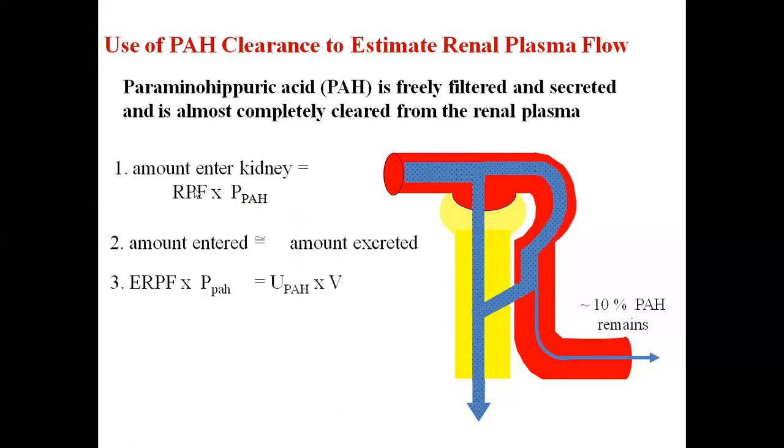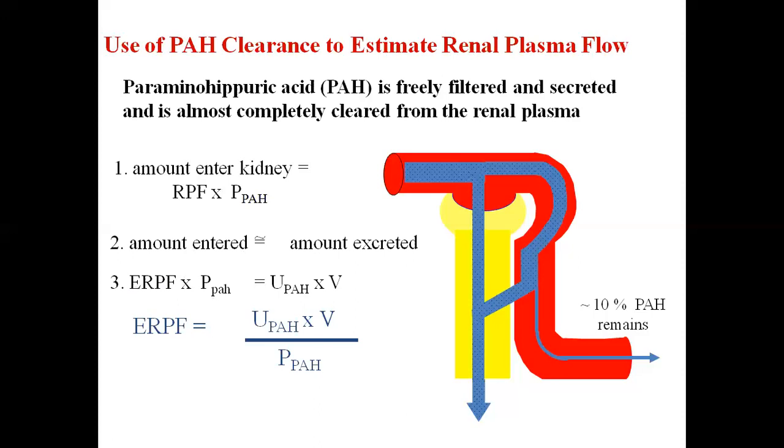So what is the amount entered? Here, as I told you, around 10% is remaining here. So we take the renal plasma flow in the form of PAH as effective renal plasma flow. Okay, so effective renal plasma flow into plasma PAH concentration will be equal to urine PAH concentration into urine flow rate.